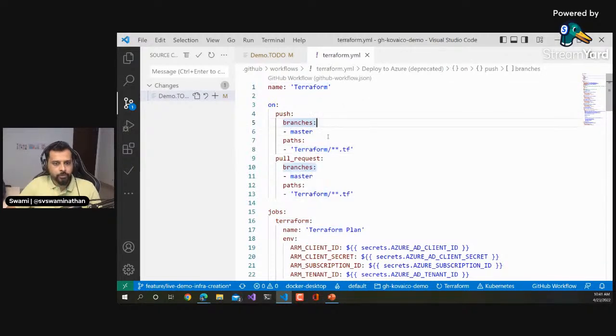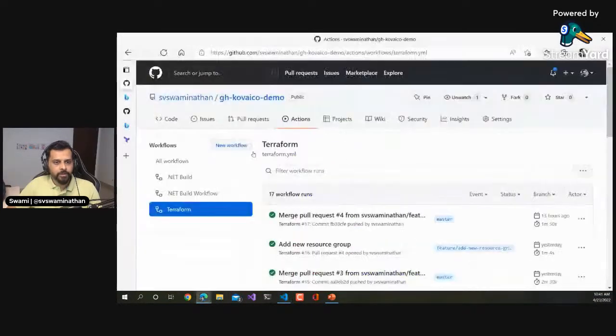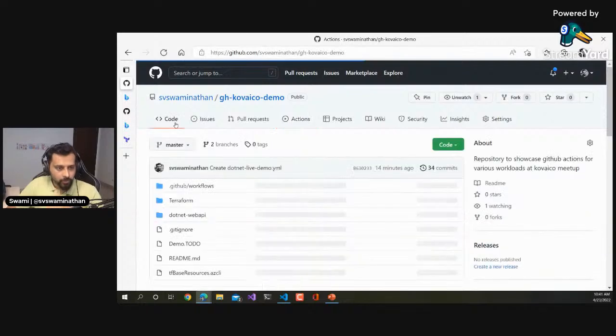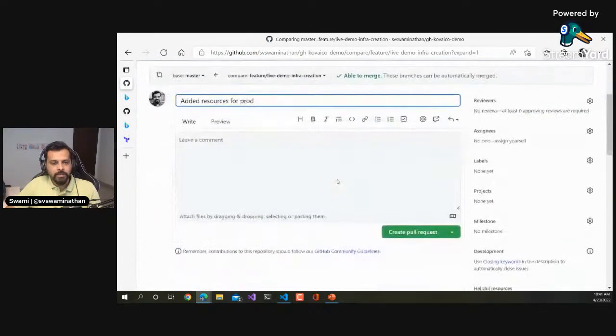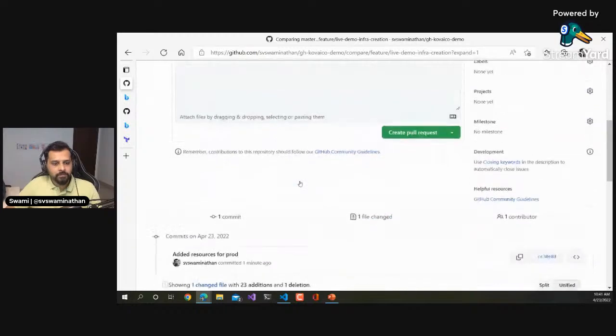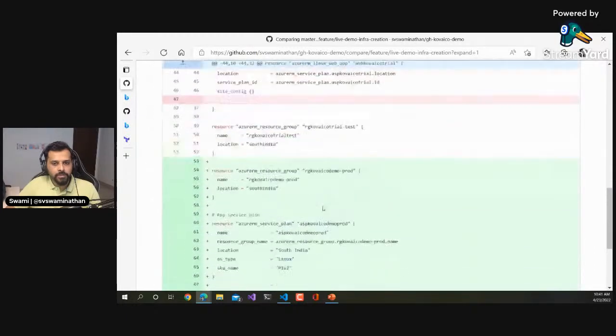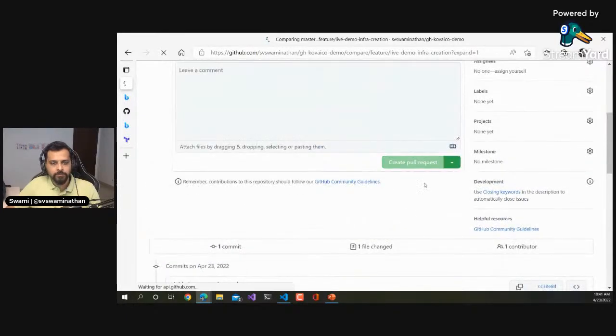So now what we're also telling is that when a pull request is created against the master branch, this should run. Right? So let's go ahead and do that. Let's go back to the code here and then say compare and pull request. Yeah, so this is what the changes are. I'm going to create a new pull request now.